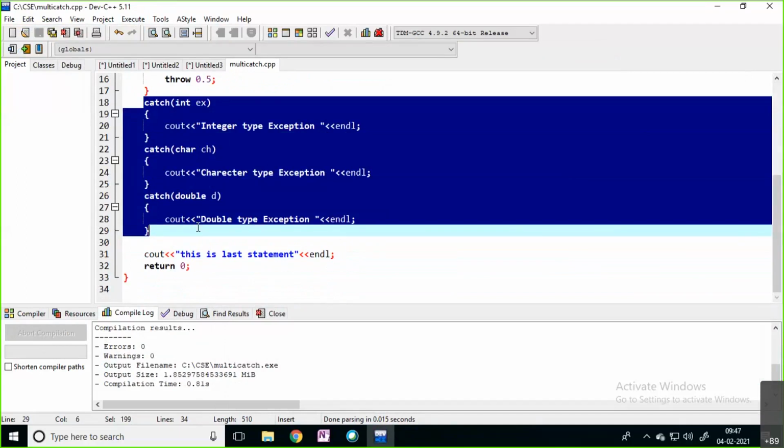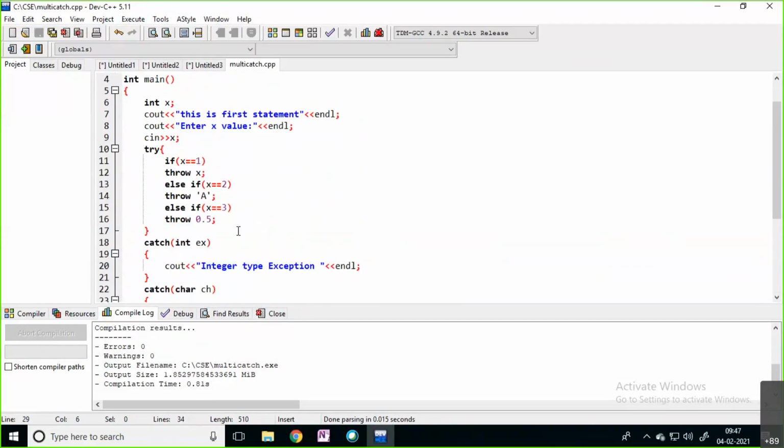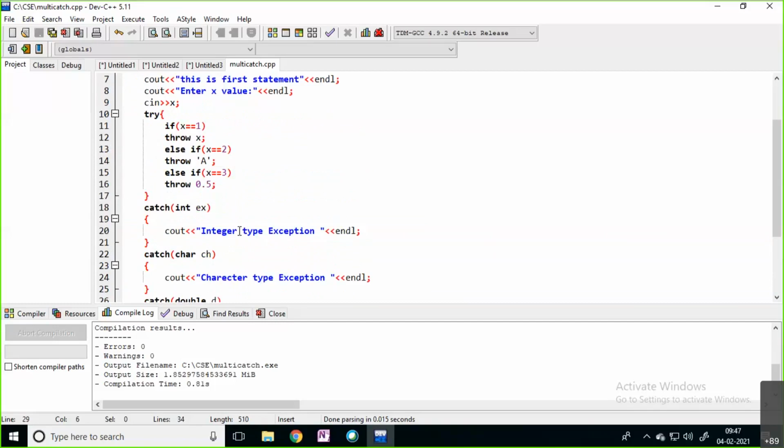Okay, clear, right? For each exception, you need to write one catch block, okay, so that you can handle that a particular exception. Are you following? Yes, sir.